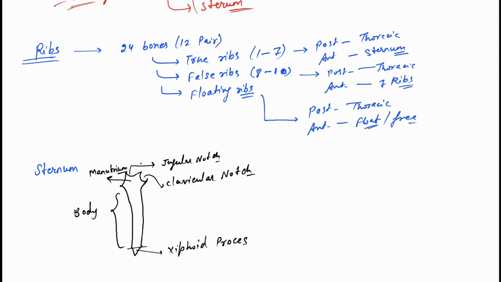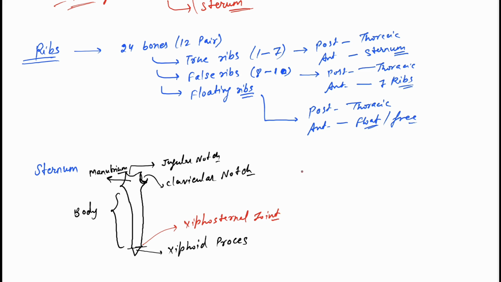The sternum has the sternal angle. Then we have the body part, that is the sternal body. Then we have the joint, the manubriosternal joint. This is our manubriosternal joint. Okay. Then we have the xiphoid process. So I think this is the whole of the sternum.